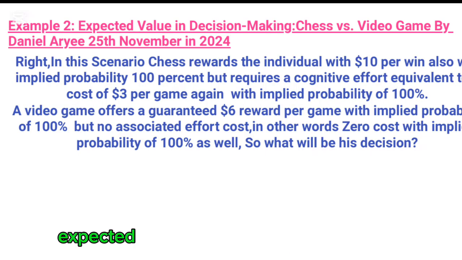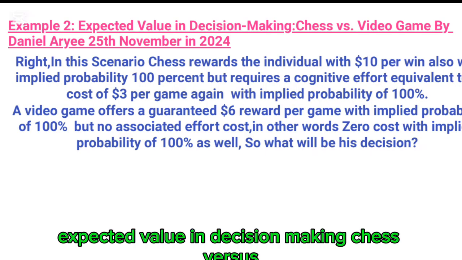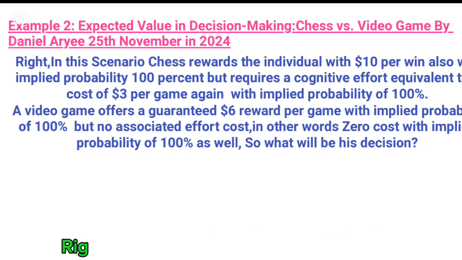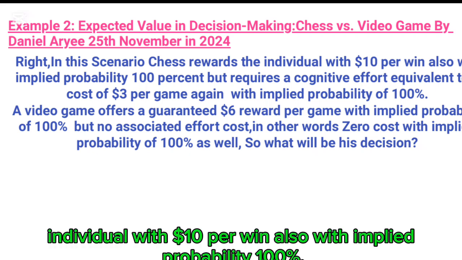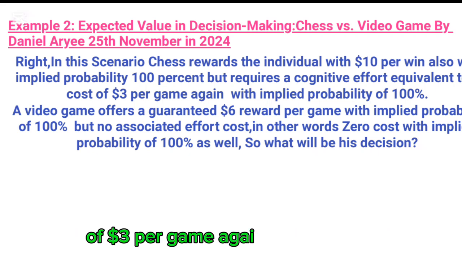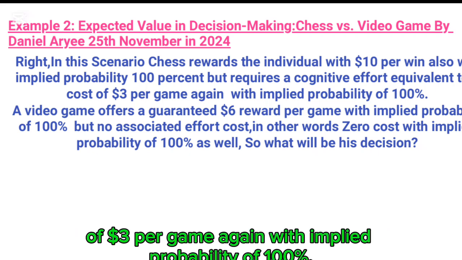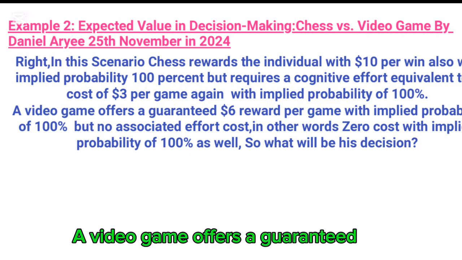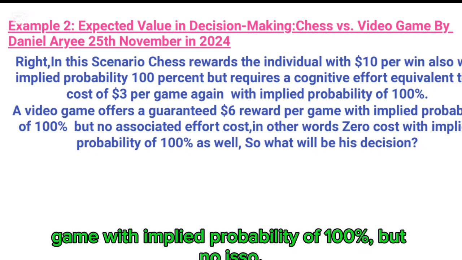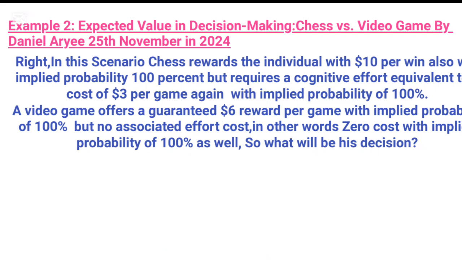Example 2. Expected value in decision making, chess versus video game, by Daniel Aryee, November 25th, 2024. In this scenario, chess rewards the individual with $10 per win, with implied probability of 100%, but requires a cognitive effort equivalent to a cost of $3 per game, again with implied probability of 100%. A video game offers a guaranteed $6 reward per game with implied probability of 100%, but no associated effort cost, in other words zero cost, with implied probability of 100% as well. So what will be his decision?